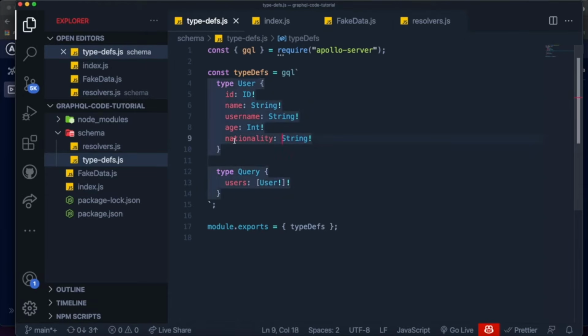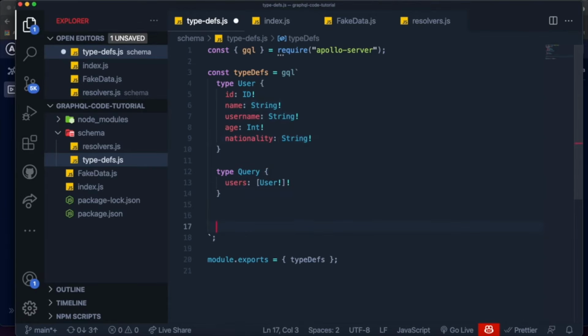We don't want someone to make a request and add a nationality that isn't an actual country in real life. So one way we can validate that and prevent them from doing that is we can actually come over here and create an enum. To create an enum, we just write enum like this and give the enum a name. I'm going to call it nationality, and I'm going to open and close curly braces.